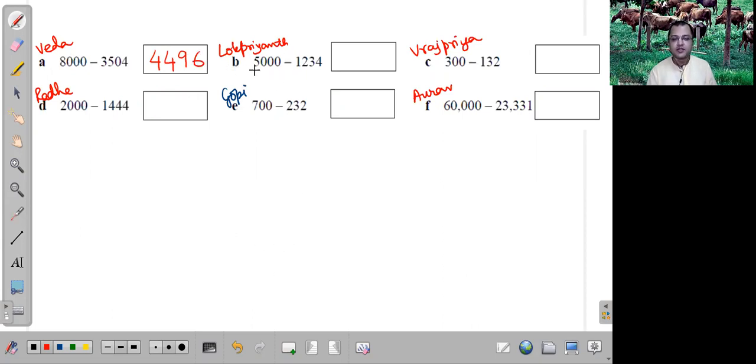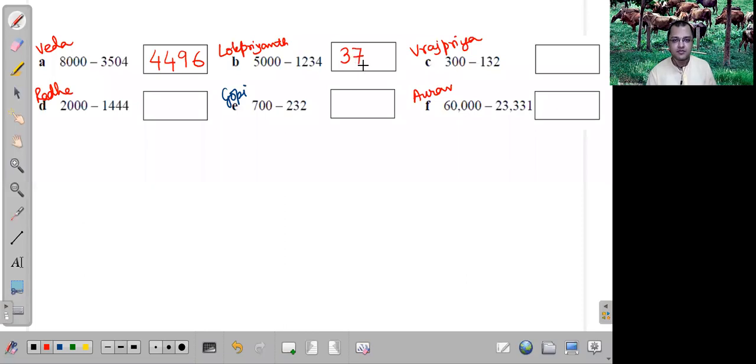Next one, Lok Priyant, left to right. Prabhuji, what 5 is there, that means we'll make it 1 less. So it becomes 4. Then 4 minus 1 is equal to 3. And 9 minus 2 is equal to 7.